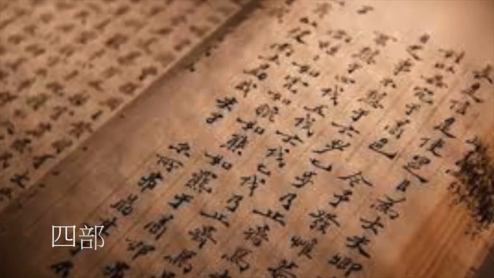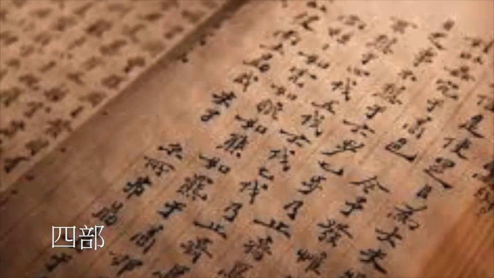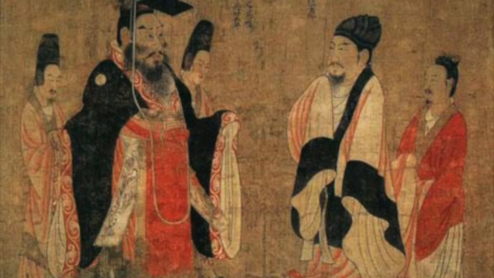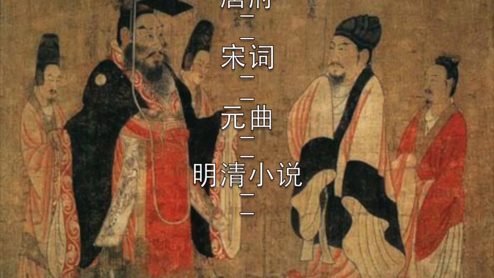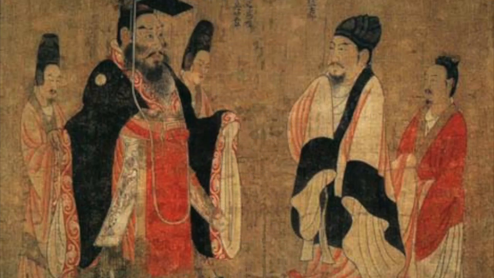The four categories, or Sibu, is an old system of categorizing literature in China, the first being Jingbu, Confucian classics, Shibu, history, Zibu, masters and philosophers, and Jibu, anthologies. Correspondingly, literature was organized by dynasty: Hanfu, Tangshi, Songsi, Yuanqi, and Mingqing Xiaoshuo.